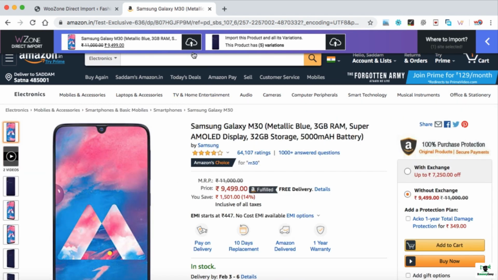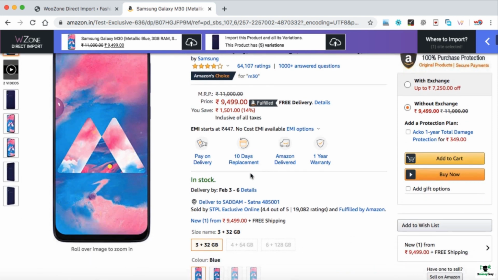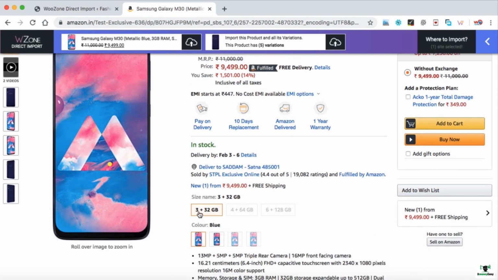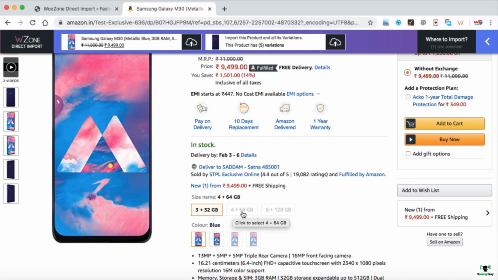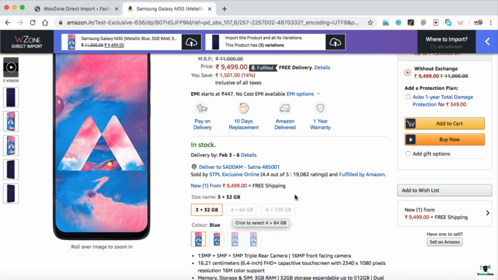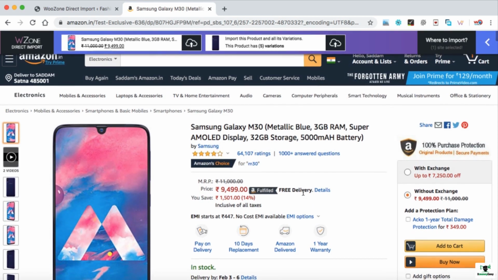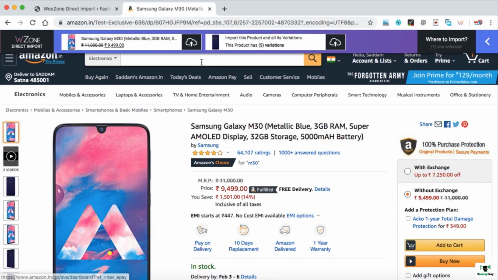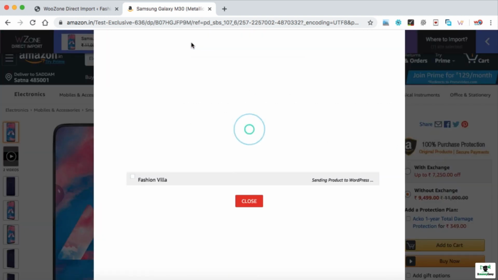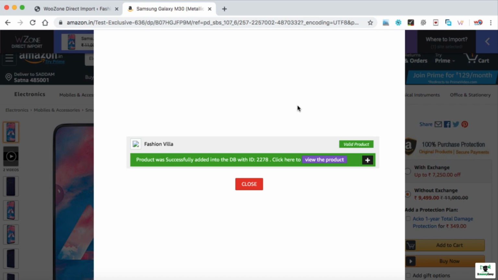So here I'm just going to try the first option, which is of course import this simple product into our website. This product has variations as well, like the combination of 3 GB with 32 GB internal memory or 4 GB RAM and 64 GB hard disk. So this is also a variable product, but let's go ahead and we can import a simple product. So here we can click on this import icon and then wait for a couple of seconds. Here we go. So we can see the product was successfully added in the database and we can view our product.